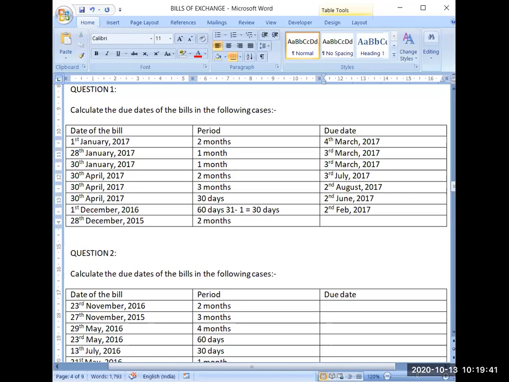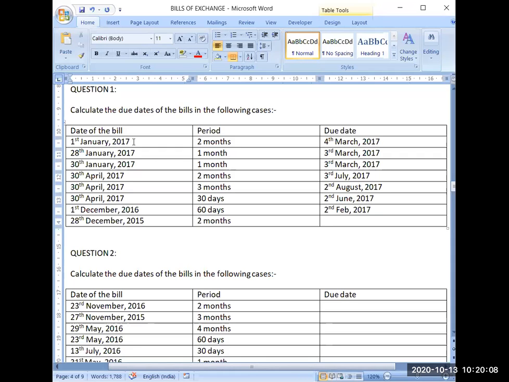So you have to be particular about the number of days. In case days is given, then you have to count it properly. But we never count the date of the bill in the tenure in any of the question. If you are starting from the 1st of January 2017 and counting the months, the month gets completed on the previous day of the corresponding date.